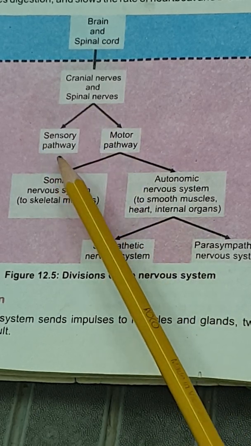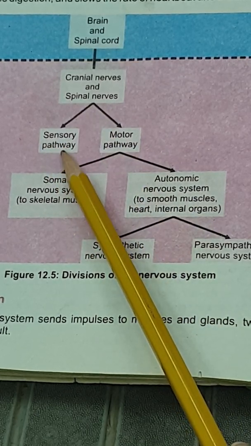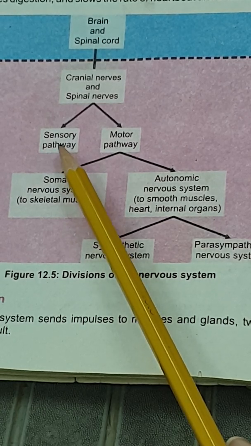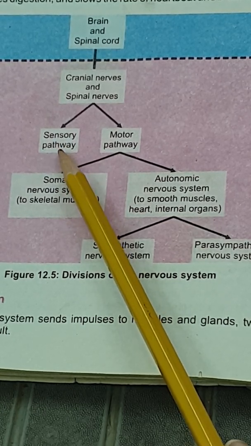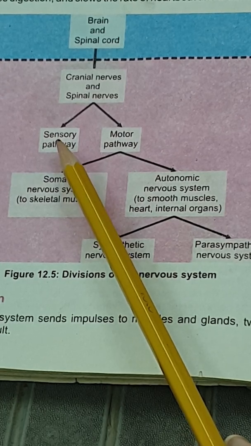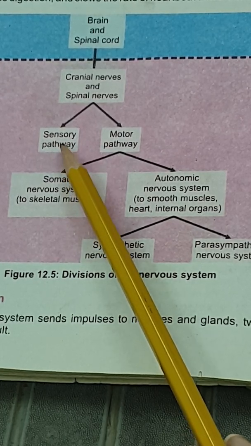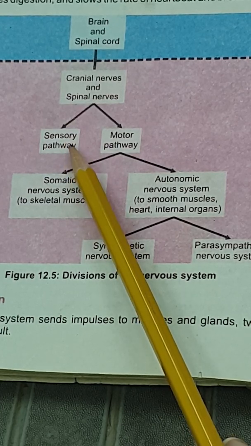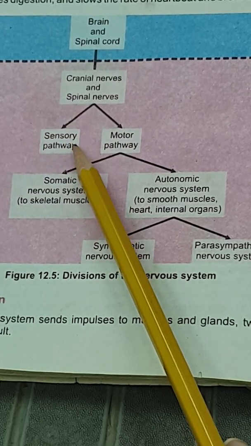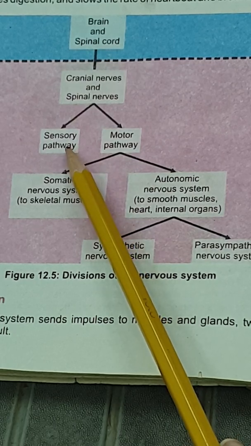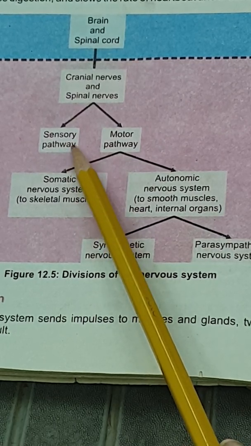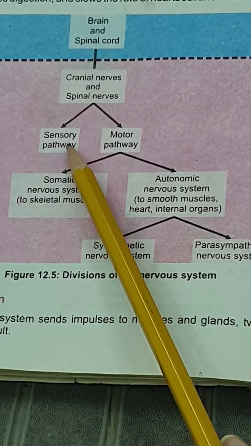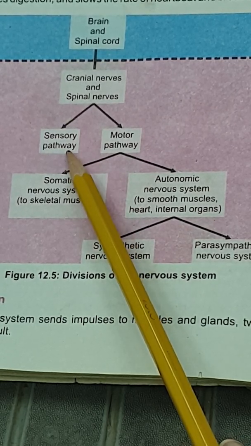The sensory pathway includes those nerves which are connected with the sensory parts of our body, like the receptors. They receive the impulses, the stimulus, from the sensory parts of our body, which may be the cells, the tissues, or the organs. From the different receptors they receive the messages, and then they give that message to the brain or spinal cord.